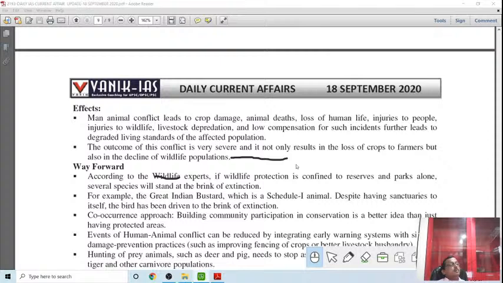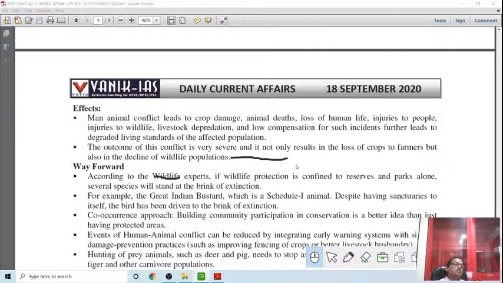That is supplemented by unlawful elements, the poachers and others who try to kill them for their own benefit, for tiger skin, tiger bones, the ivory of elephants, so animal body parts trading goes on. That's why this is now being done in a more proactive manner by the government.